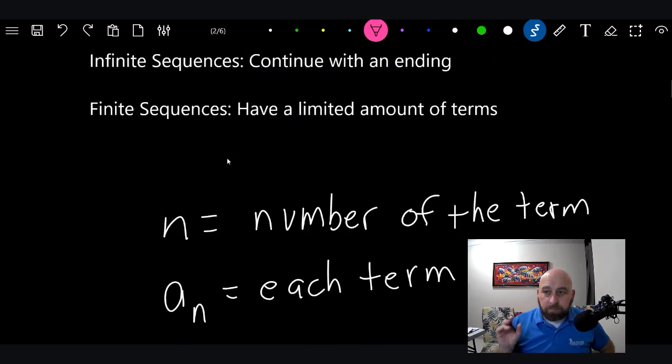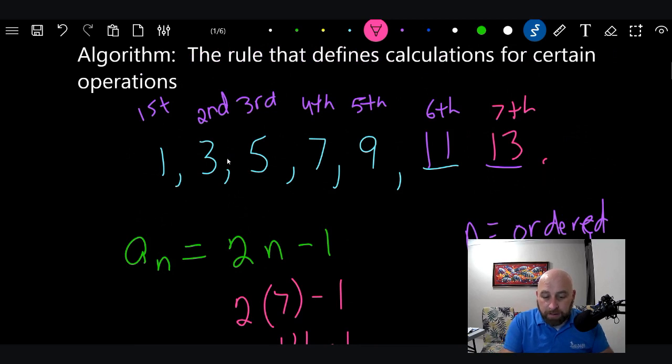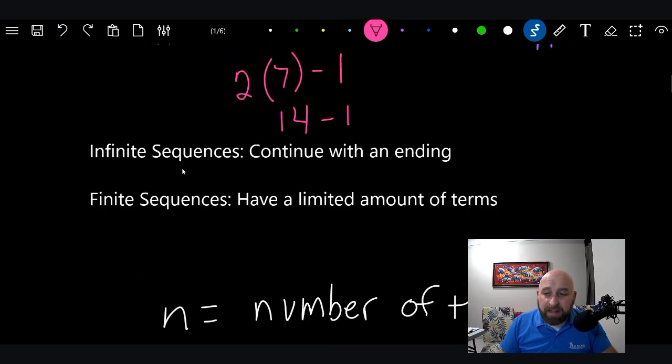There are 2 different kinds of sequences. There's an infinite sequence, which means that the sequence never ends. This is an infinite sequence. Typically, an infinite sequence is either not going to have any information, or it's going to have this ellipsis. You know it's infinite if it has this, because it just keeps going on forever. That means that.